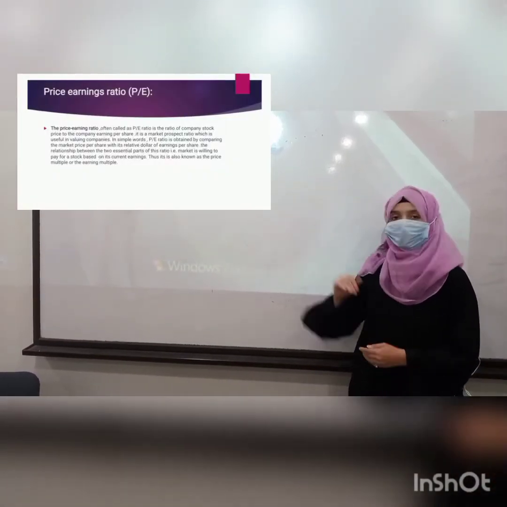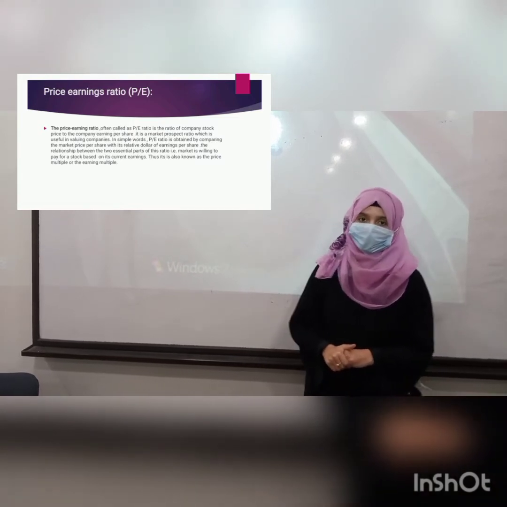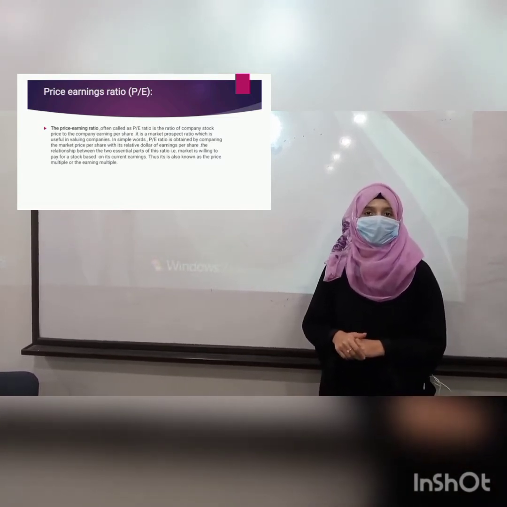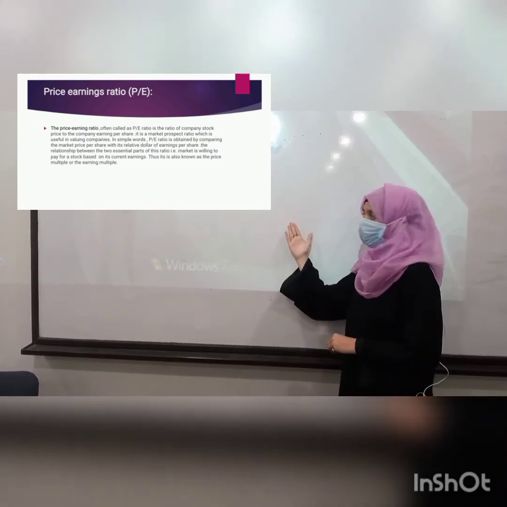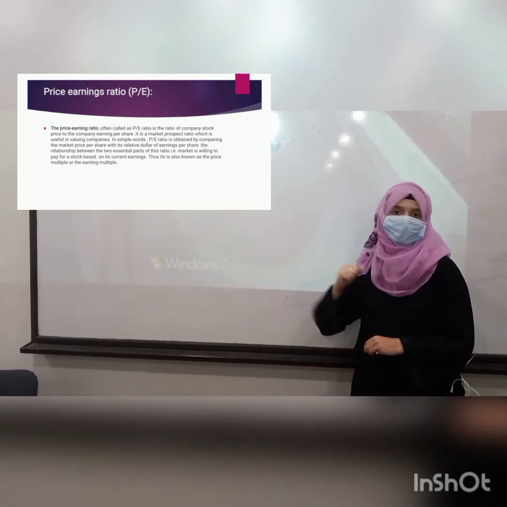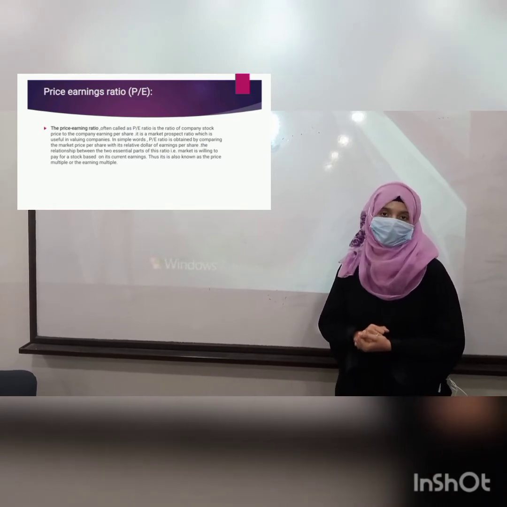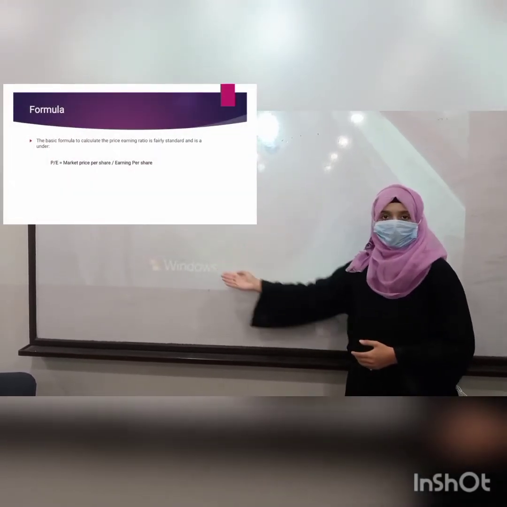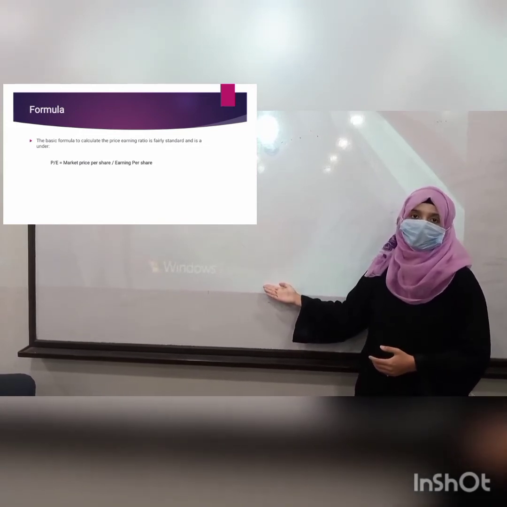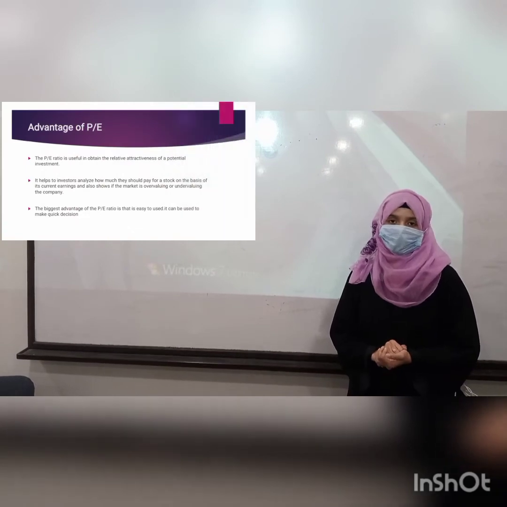The relationship between the two essential parts of this ratio shows what the market is willing to pay for a stock based on its current earnings. Thus, it is also known as the price multiple or the earnings multiple. The formula of the price earnings ratio is market price per share divided by earnings per share. Advantages of it are as follows.